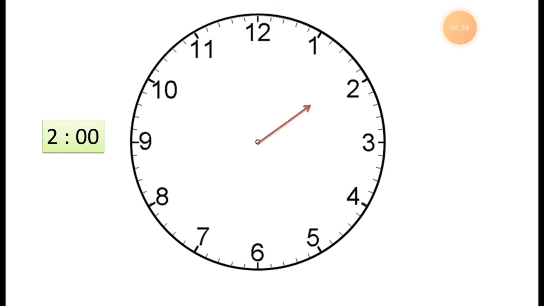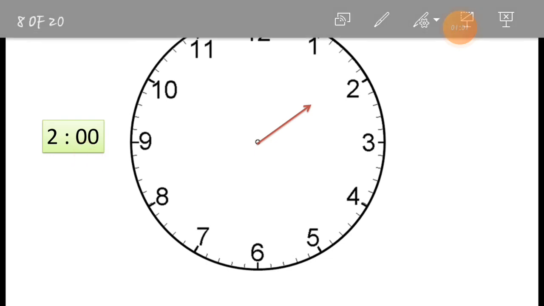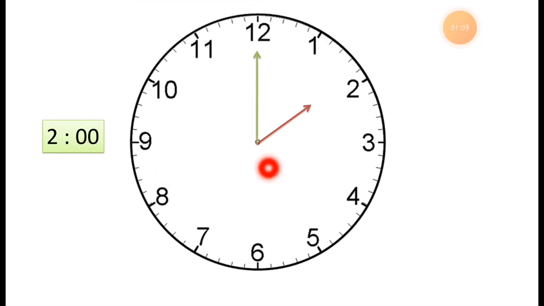First of all, let's put the hour hand. See this, 2 o'clock. So the short hand is pointing to 2. You can see this. The short hand is pointing to 2. Now let's put the minute hand. It is 0, 0. You can see this 0, 0. So here the minute hand will point to 12. Where is it pointing? The minute hand will point to 12.